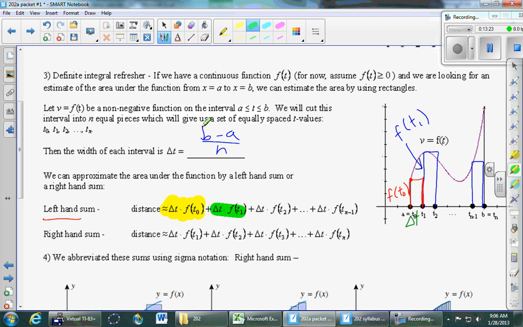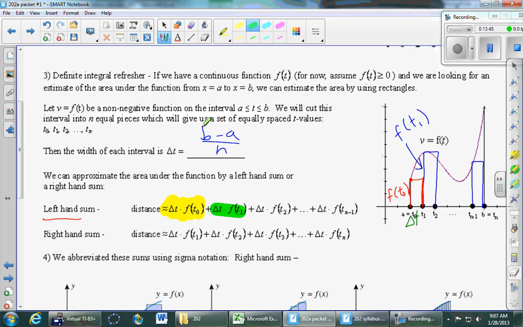And for a right-hand sum, it's almost exactly the same, except for the very first rectangle, T0 or T1. Which one do we pick for right-hand sums? We pick T1, which means we never see the T0. So you'll notice the very first point there is T1, and T0 doesn't appear in that bottom row.